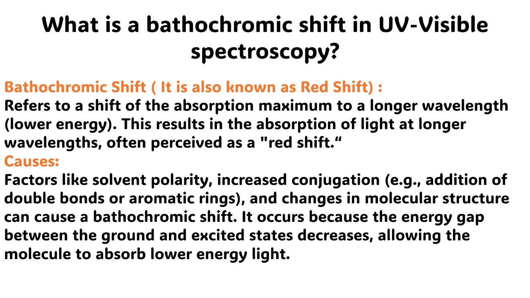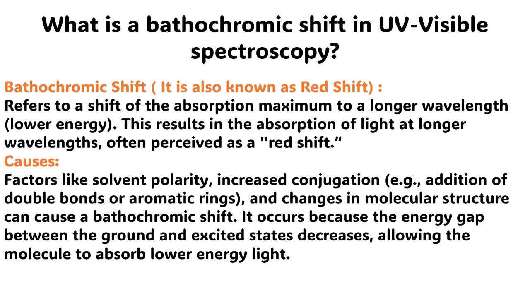The answer to this question is very simple. Bathochromic shift, also known as red shift, refers to a shift of the absorption maximum to a longer wavelength, lower energy. This results in the absorption of light at longer wavelengths, often perceived as a red shift. Causes.